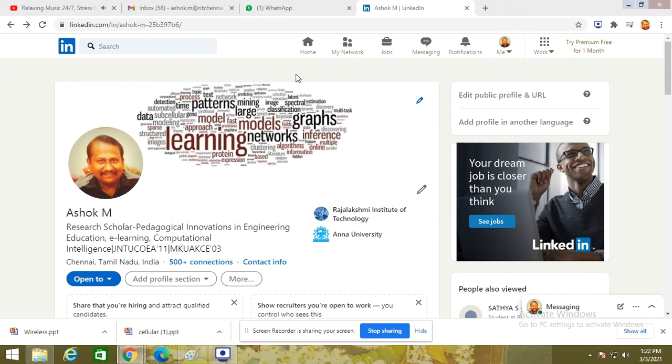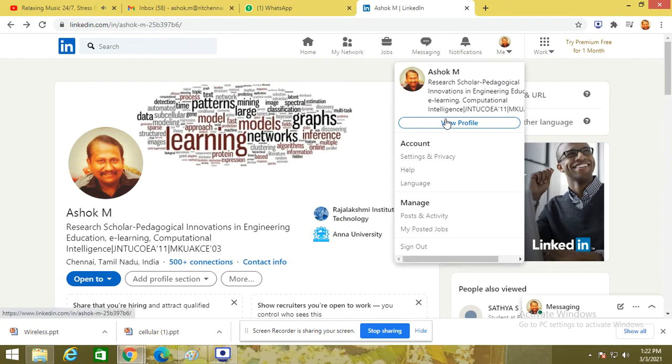So this is the profile page of me actually. You can create an account using linkedin.com. You just have to sign up. On the sign up page you have to enter your data, so that it could be viewed via this view profile. Initially it will be empty. So what you have to do is create this profile using your professional ID.